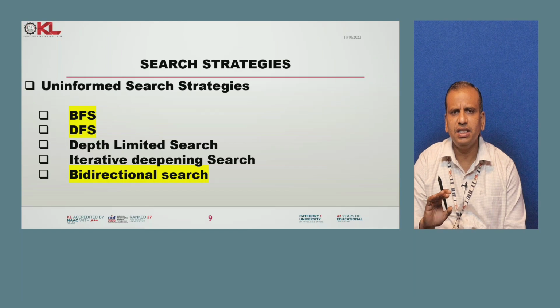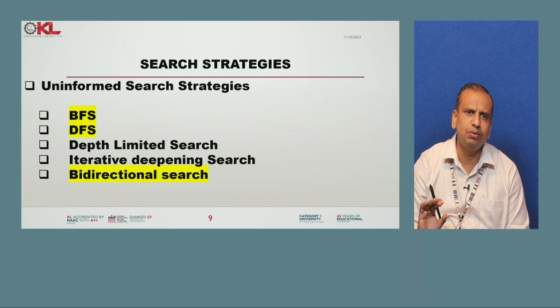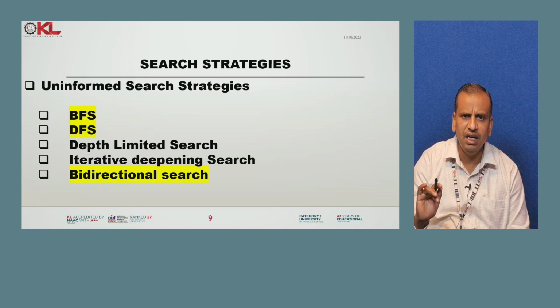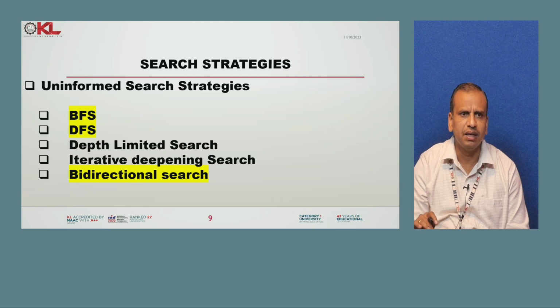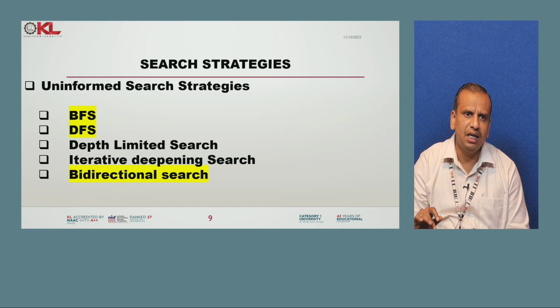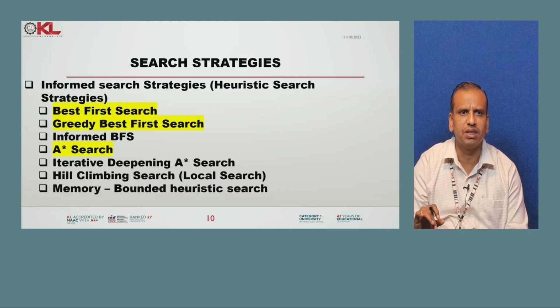Generally, search techniques are divided into two parts: uninformed search and informed search. In uninformed search, the following algorithms are there: breadth first search, depth first search, depth limited search, iterative deepening search, and bidirectional search. These are all the algorithms there.